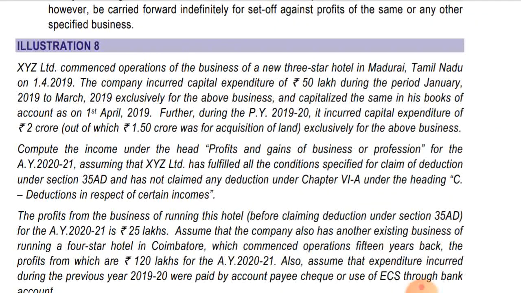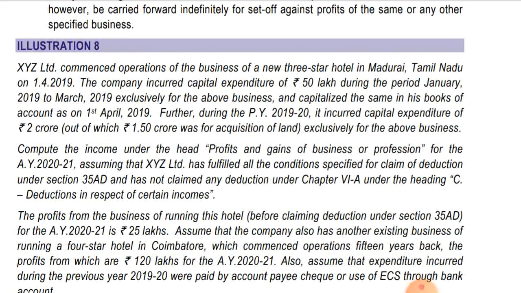XYZ Limited commence operation of business of a new 3-star hotel in Madurai, Tamil Nadu on 1st April 2019. As we all know, whenever any person starts the business of building and operating a hotel of 2-star and above on or after 1st April 2010, then deduction will be allowed under section 35AD. Let's see further what the question says.